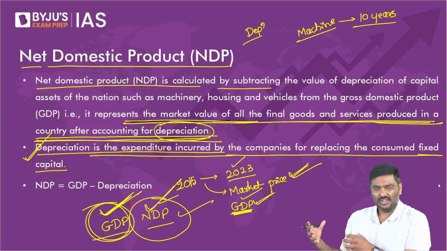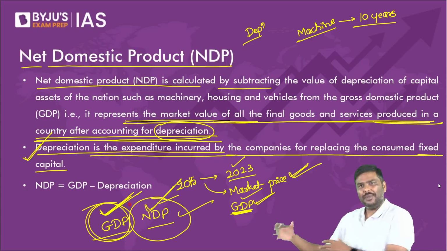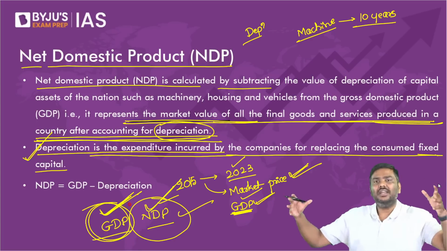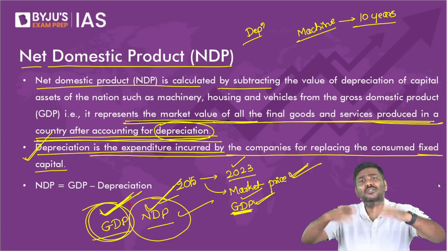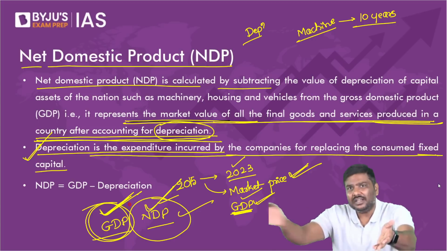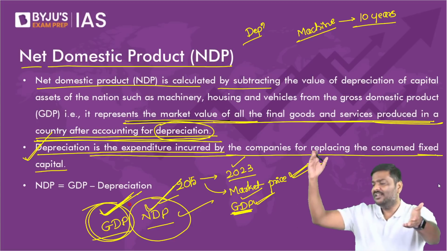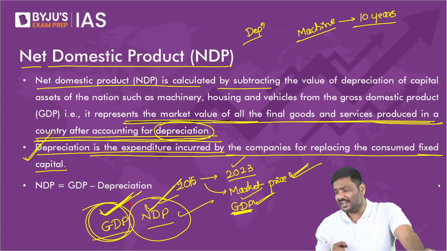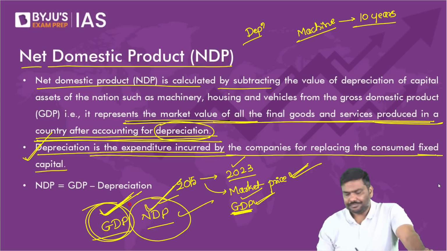And why is this important? I told you, if depreciation keeps on happening to a very large extent, it simply means most of the goods and services that you're producing, you're using for replacement, not for addition. I hope you understand the logic behind it.